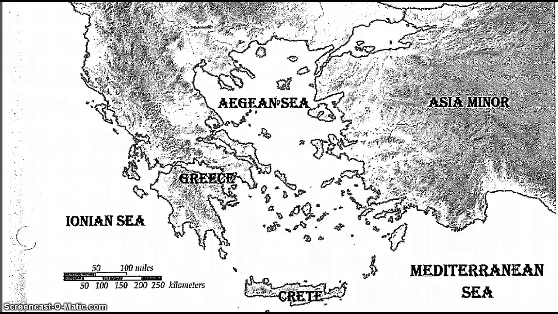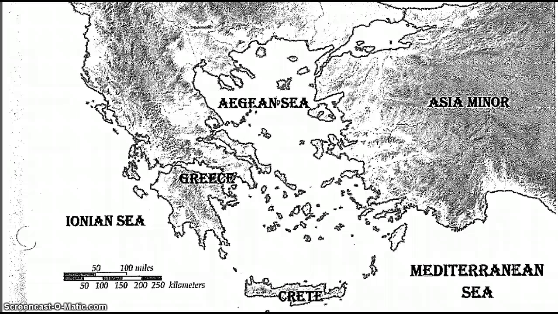Use this map to answer the following questions. Read each question carefully and use the source provided to choose the best answer. Number 1. On the map above, the location 34 degrees north, 24 degrees east is marked by the point A. Sparta, B. Macedonia, C. Aegean Sea, D. Crete.